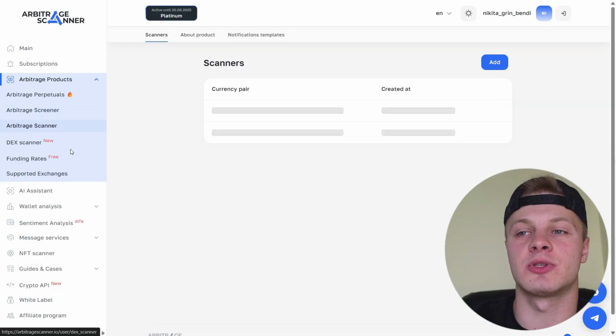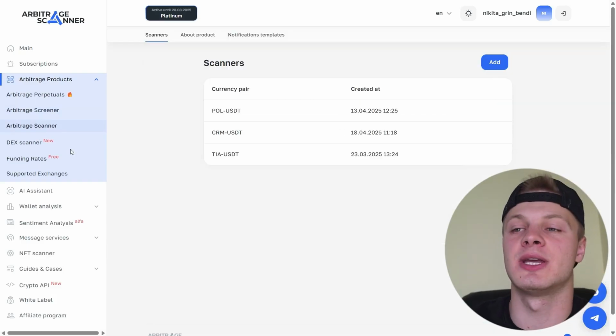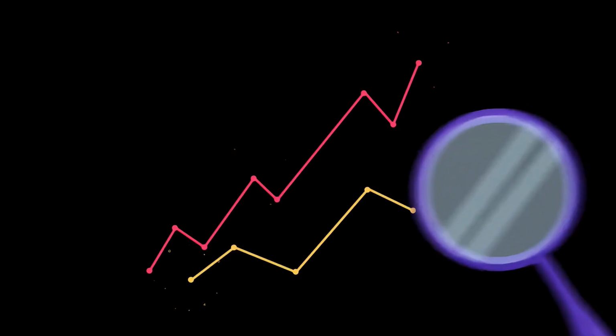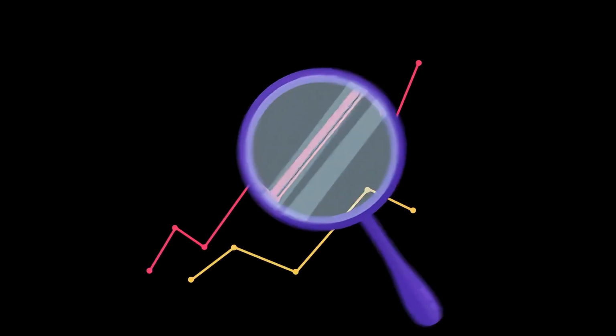You can also do arbitrage not only on CEXs but also on DEXs. You can set notifications for specific tokens. Here is the DEX scanner, which analyzes liquidity pools on DEX exchanges, allowing you to arbitrage between CEX and DEX. And well, there are very few scanners out there that include so many features.